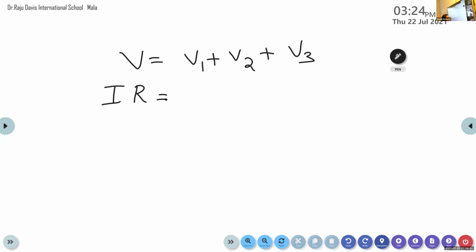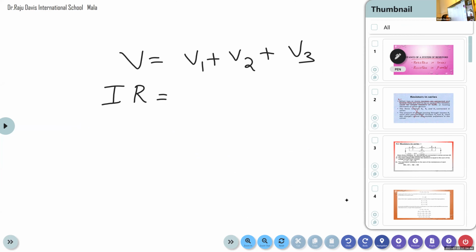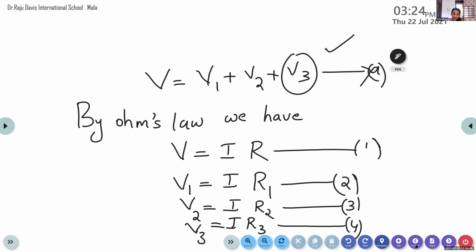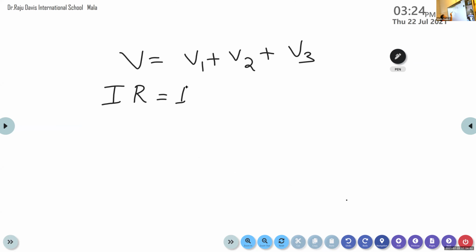Similarly, what is V1? V1 is equal to IR1. We can substitute that value here. So it becomes IR1 plus, what is V2? IR2. Good. Plus, what is V3? IR3. Good. So here V is equal to V1 plus V2 plus V3 becomes IR is equal to IR1 plus IR2 plus IR3.